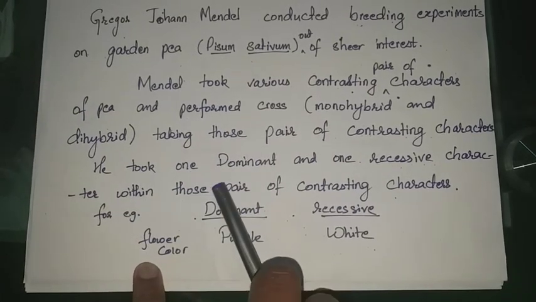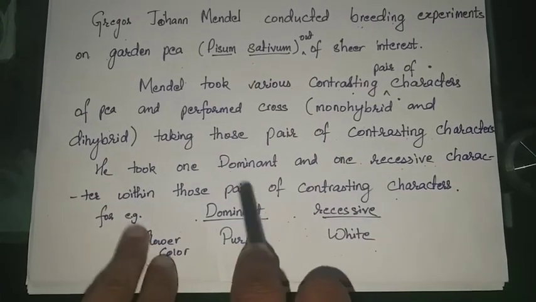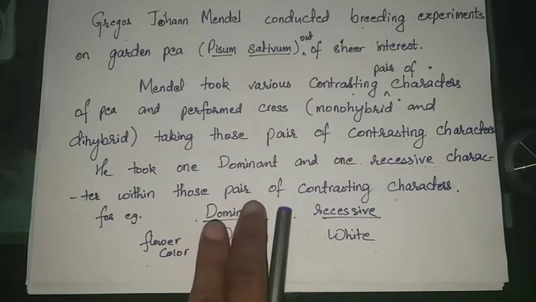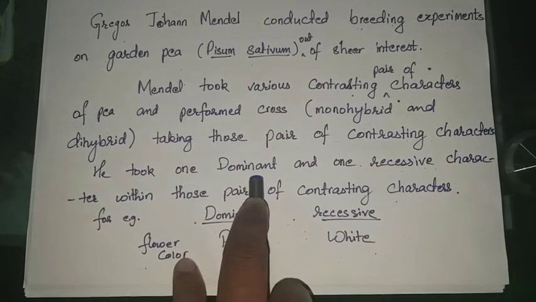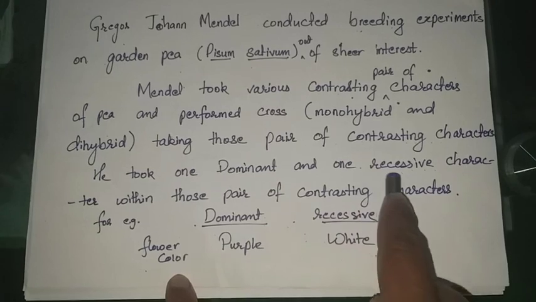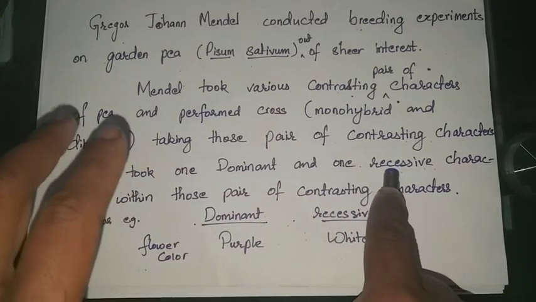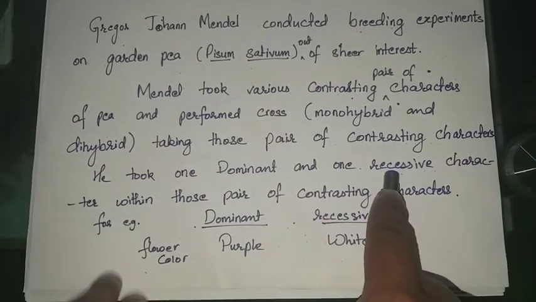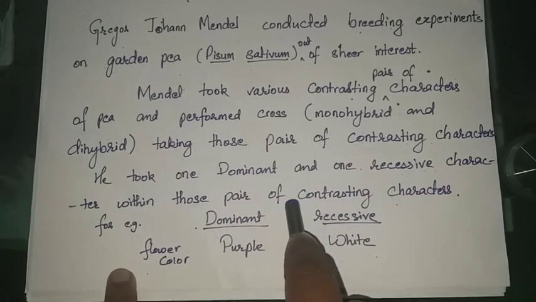So he took one dominant and one recessive character. In those pairs of characters, one used to be dominant and another one used to be recessive. Now what is dominant, what is recessive, I have already explained in my last video class.